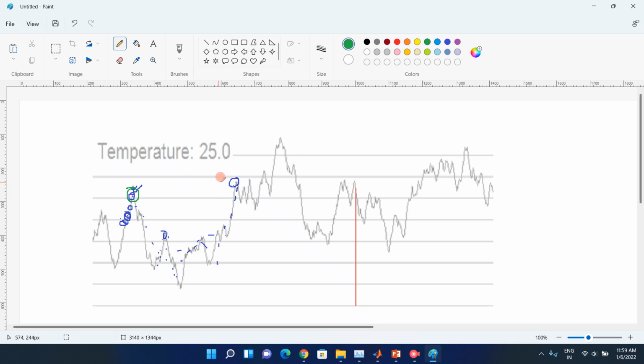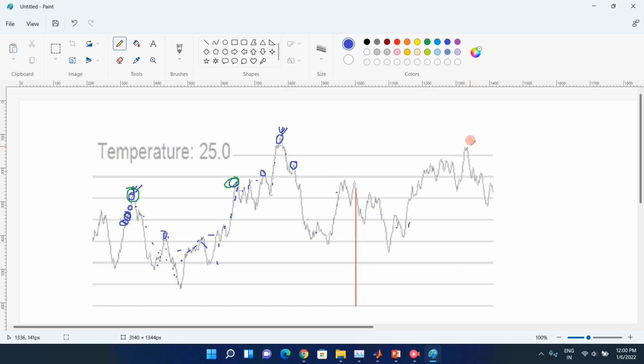So again it is moving like this, and it has reached over here. Now after reaching here, it will say that this is not the highest anymore, this is the highest. So it will continue like this. Again over here, this is the highest. It continues in the same method, and after reaching this particular point, it will say that yes, this is the highest. But still it will continue, and when it reaches over here, it will say that no, this is not the highest, because it has already declared the other as the highest.